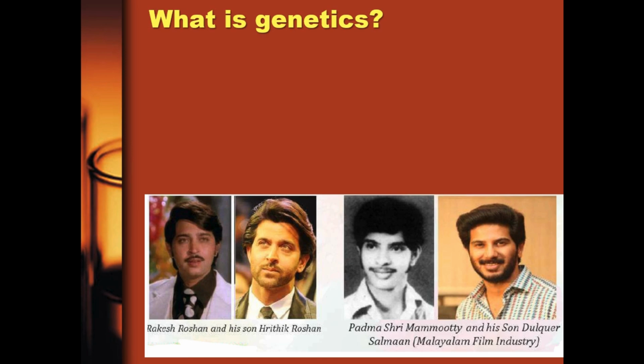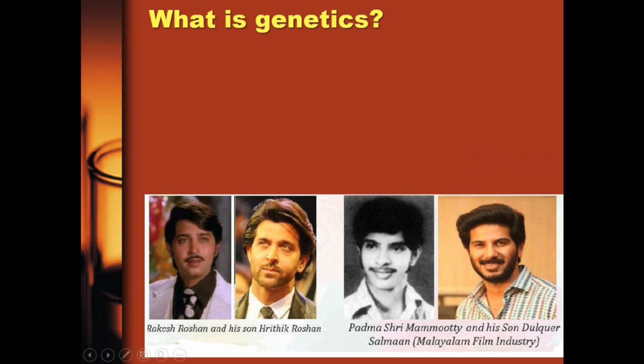From me looking at it, you can easily say that this is this person's son, or this person's father, or any other way you want to go about it. Now this is about genetics. This is trying to show us that there are some characteristics, some traits, some features that are being transferred from the parents to the offspring. So that is in a nutshell what genetics is.